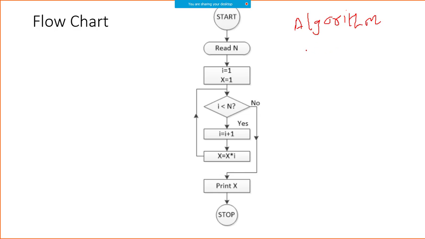Let's say you've been given a problem to find out whether the given number is prime or not. A number is given to you and you need to decide whether it is prime, and write down the steps. Input the number, then start dividing that number from 2 to number minus 1.